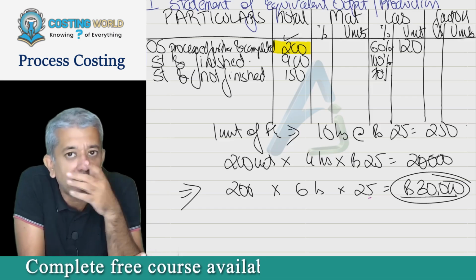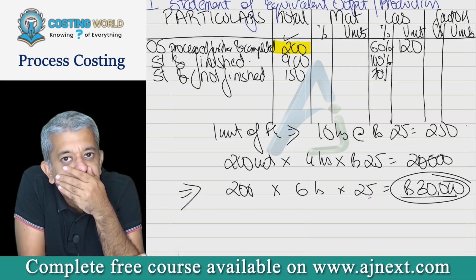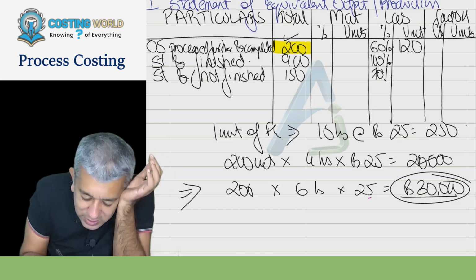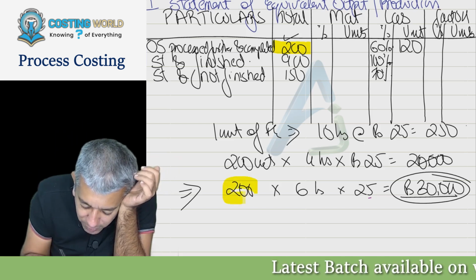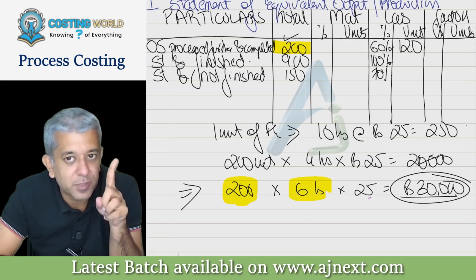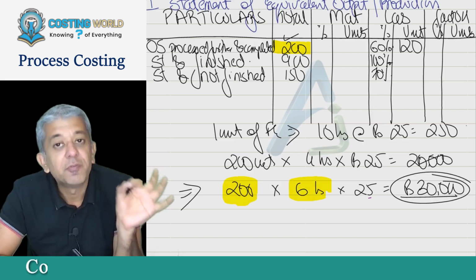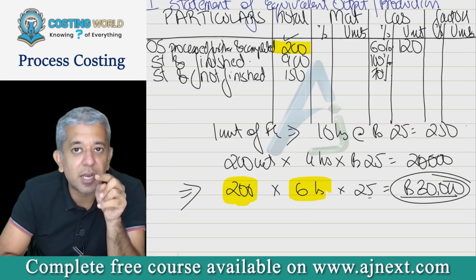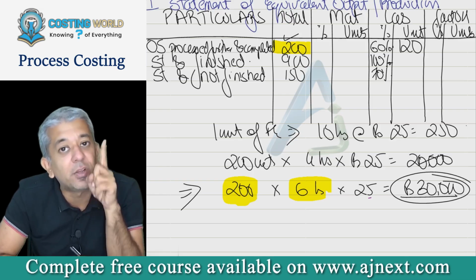Now I'm speaking the next sentence. Can we say the cost that is required to complete 200 units to the extent of 60% will be exactly the same as the cost that is required to fully complete 120 units?